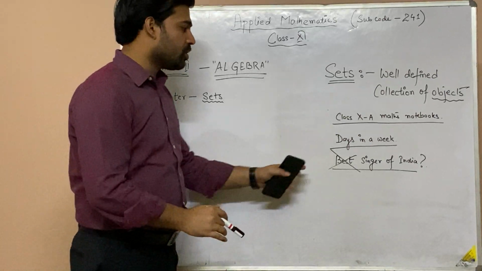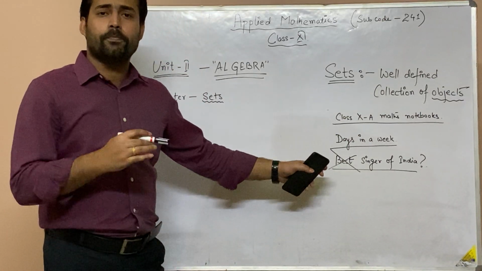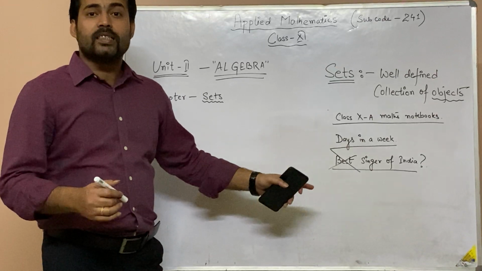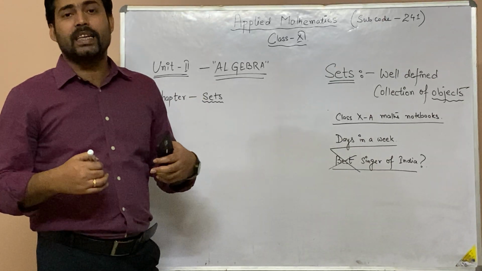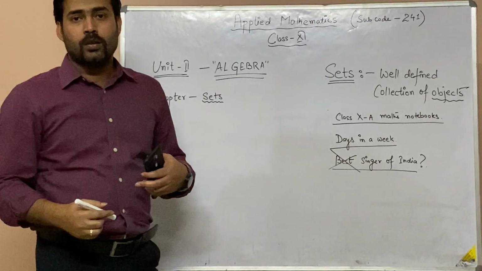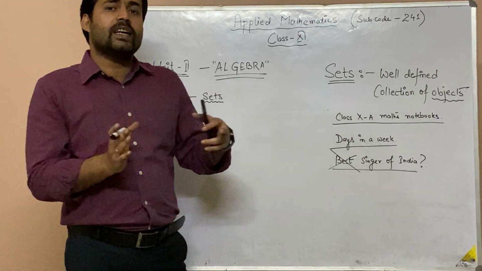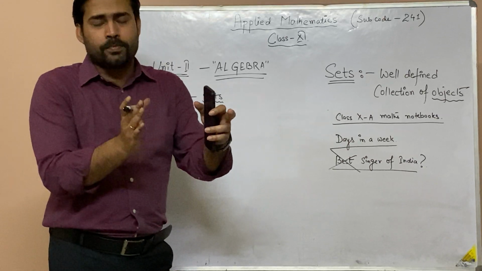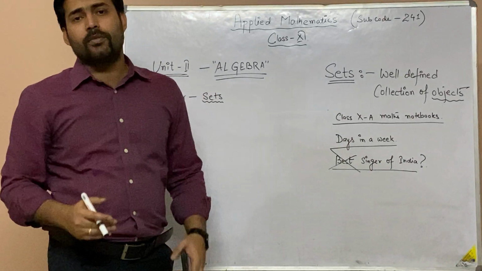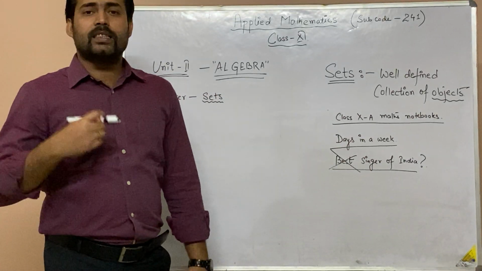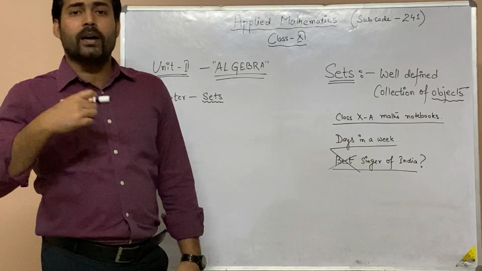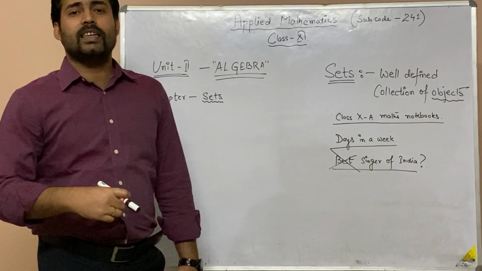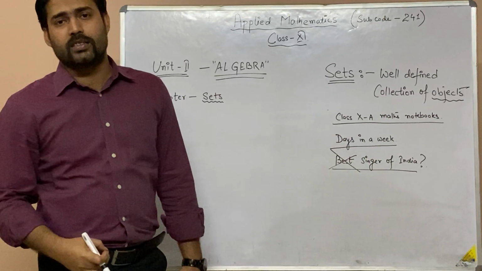Why is this a big question mark? Because when we are talking about best, what seems best to me might not seem best to you. So the way I will be differentiating them and the way you are differentiating between them might be different from each other. That means those singers who are in my list will not necessarily be in your list.